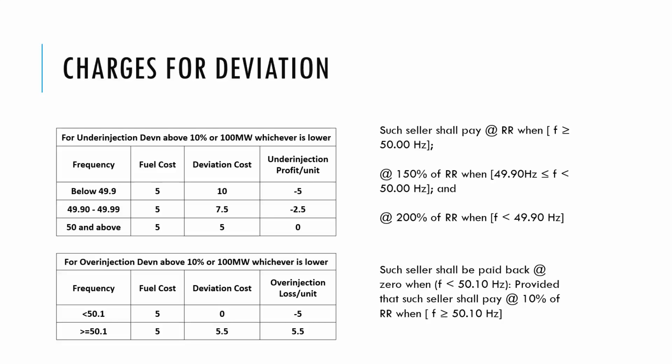And if the frequency is above 50.10 hertz and the thermal generating station is over injecting by any amount, then he would not be reimbursed his fuel cost, as well as he has to pay 10% extra fuel cost as the penalty. So his losses would be 5 rupees 50 paisa, considering the fuel cost of 5 rupees.